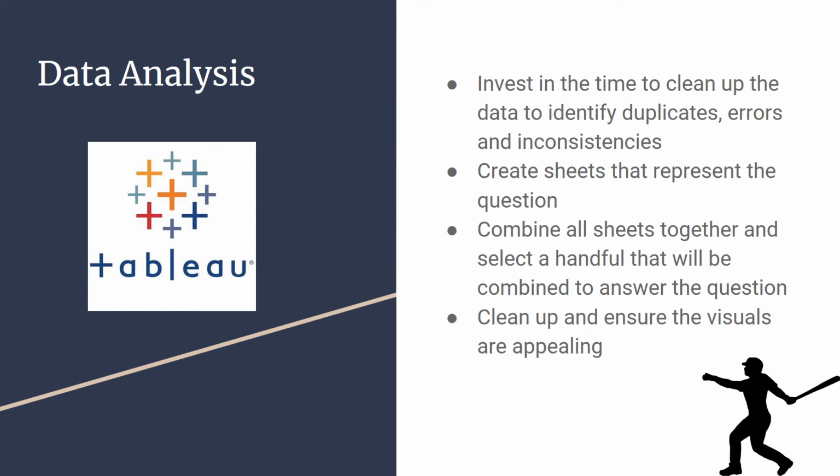When we started to analyze the data, the first thing we did through Tableau is ensure the data held no duplicates or errors, followed by filtering the data in order to expose only the data that was associated with Major League Baseball. We did end up spending a moderate amount of time cleaning everything up to ensure that it aligned well. Some of the issues we ran into was there's no linkage to the player salary sheet to the other sheets. However, all the efforts that went into cleaning up the data was well worth it, as it allowed the creation of the sheets to go smoothly with hardly any effort.